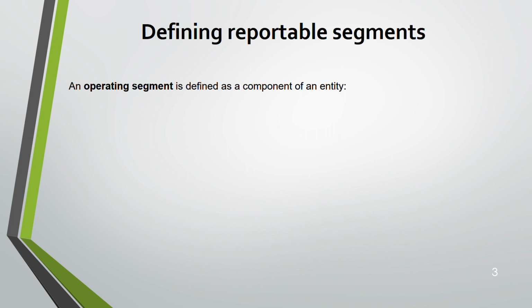First of all, what is a segment? Before we move on to operating segment, what is a segment if I ask you? You must be knowing this from your previous paper, management paper. A segment is when you divide your market into various groups based on similar characteristics. For example, let's say you have a shoe. Now you have a different market for that shoe. Let's say we are basing it on gender. We have two different genders, female and male. Shoes for male, shoes for female. Then we have shoes for kids, right? So that is known as a segment. Groups which have similar characteristics, we join them together and then we create segments.